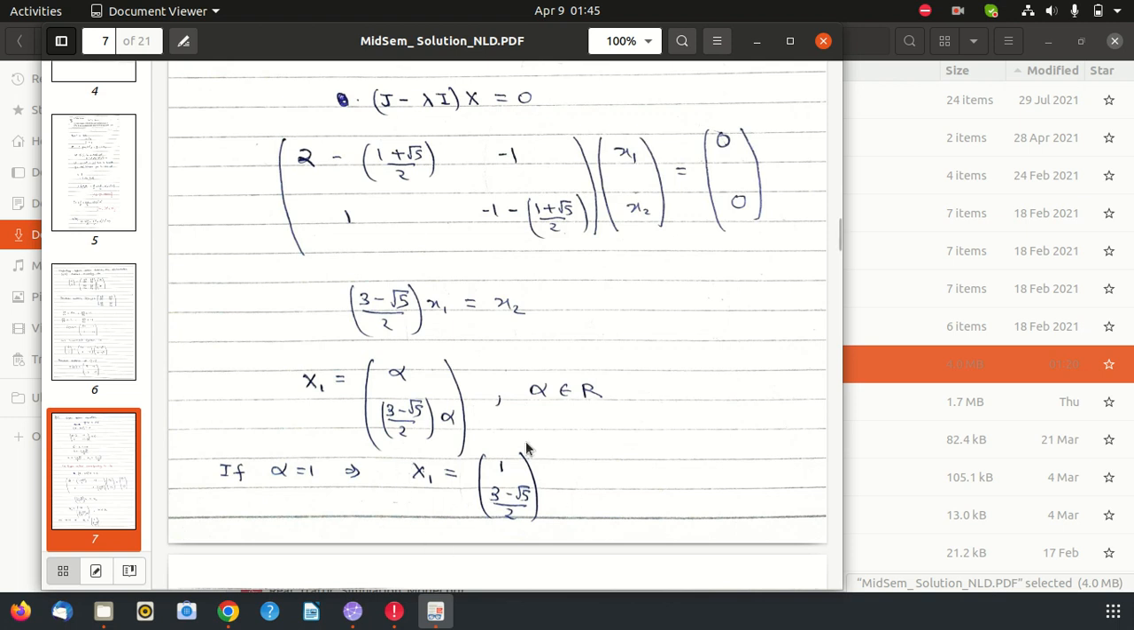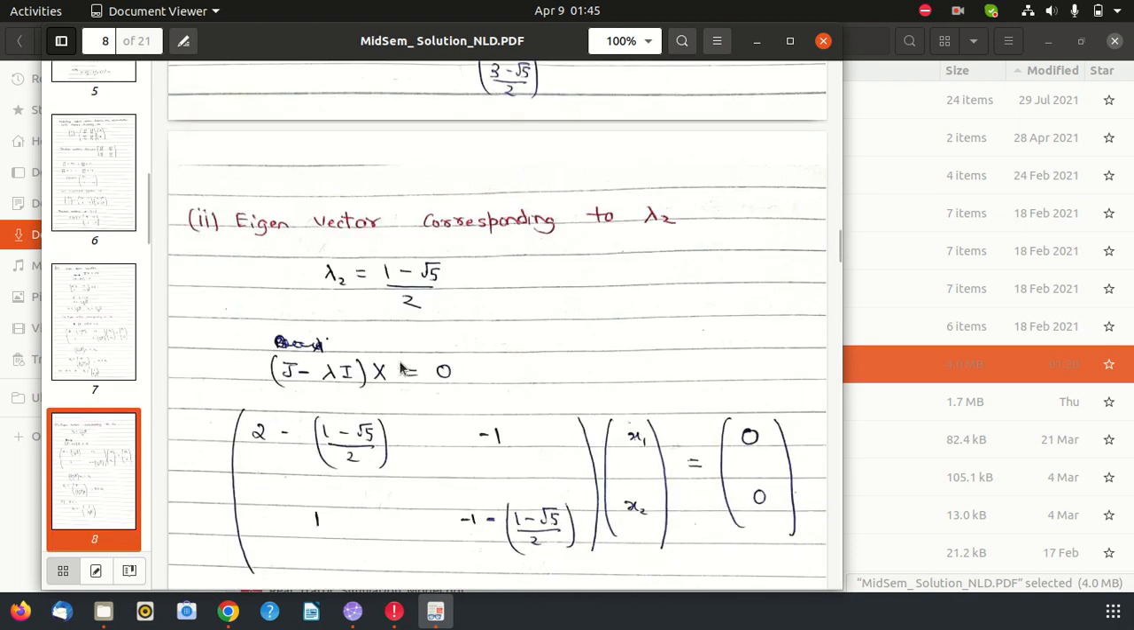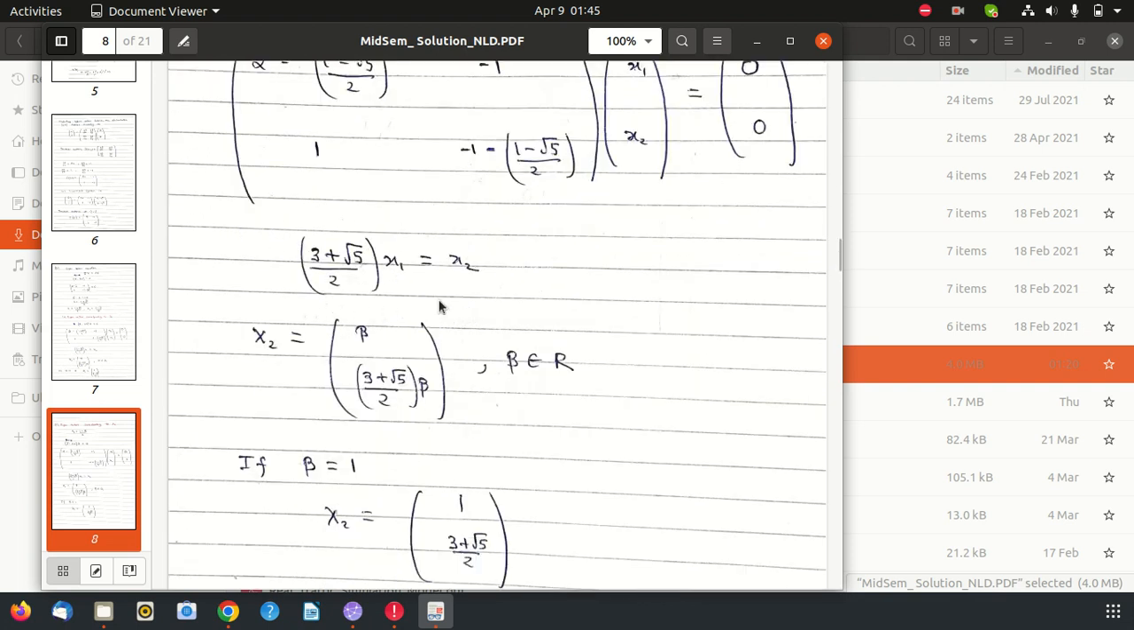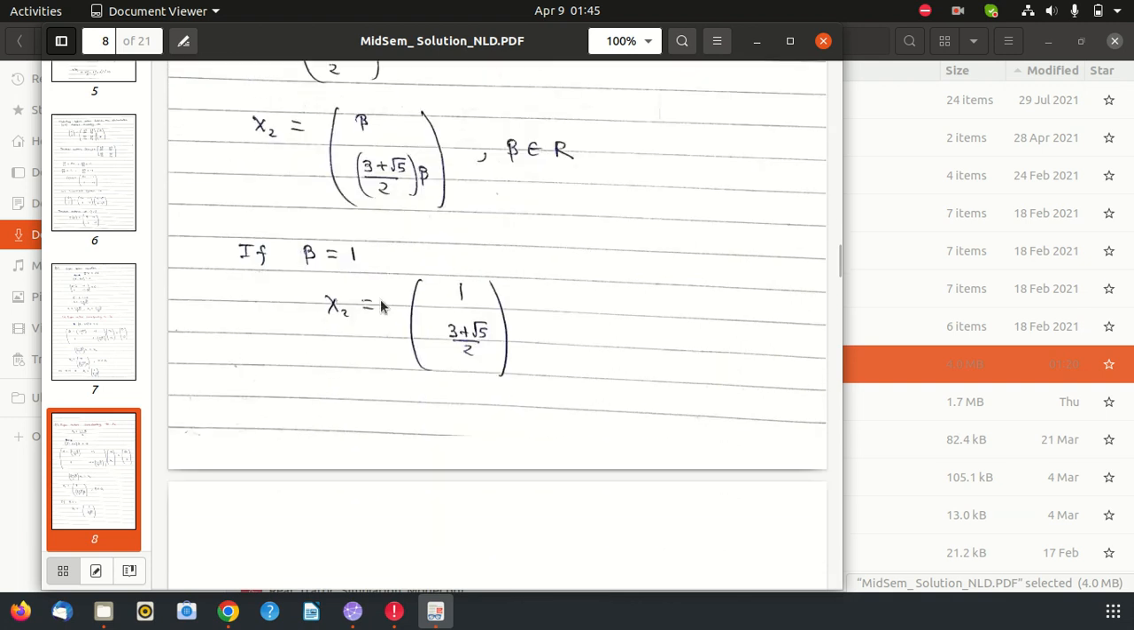So this is the eigenvector corresponding to the eigenvalue lambda 1. Similarly, for the other eigenvalue, I will get an eigenvector showing this relationship between its x and y components. In general, I can write it as this, and if beta is equal to 1, my x2 is this. So I have the eigenvectors and eigenvalues. If you got the eigenvector correct, I gave 2 marks.